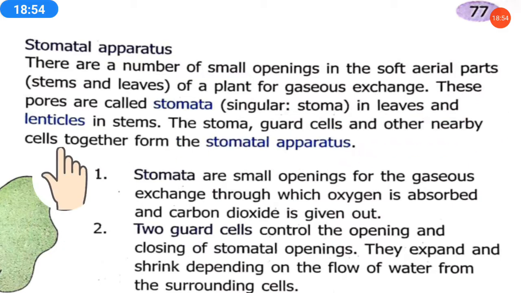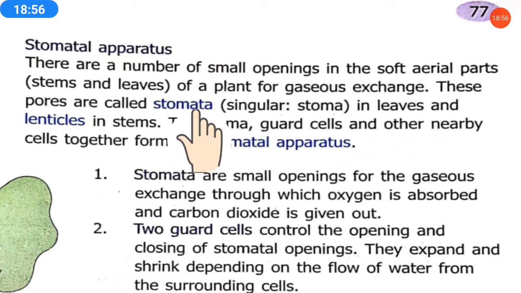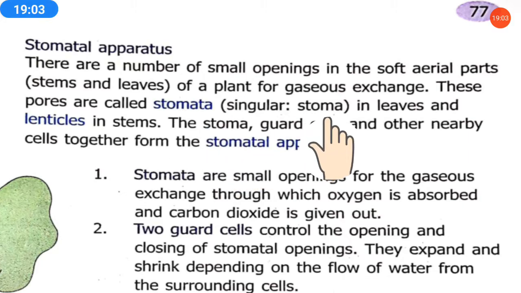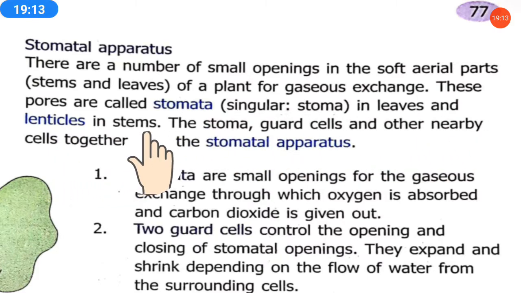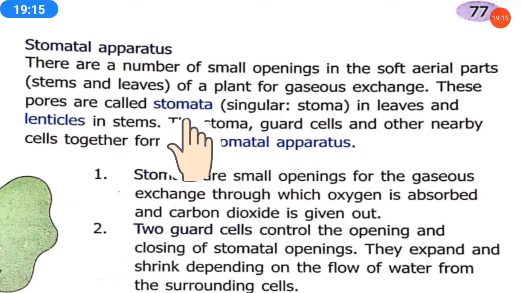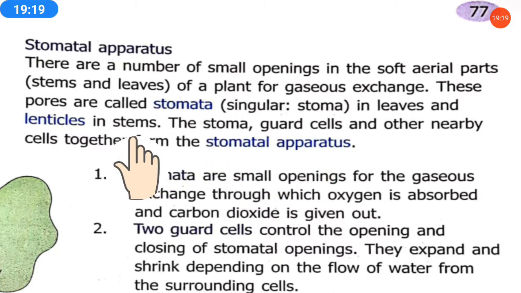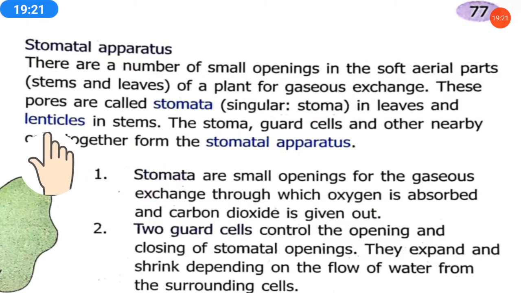These pores are called stomata, and the singular form of stomata is stoma. Stoma means a single opening, and many small pores together are called stomata. In leaves these openings are stomata, and in stems the small openings are called lenticels.